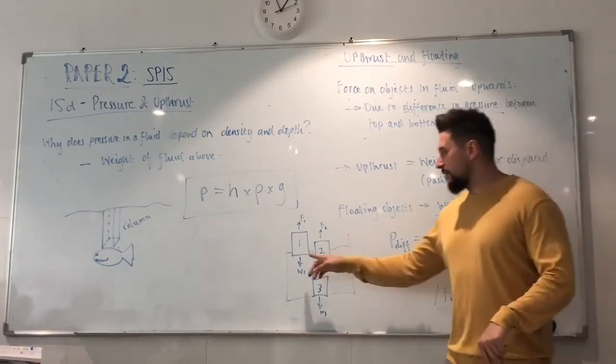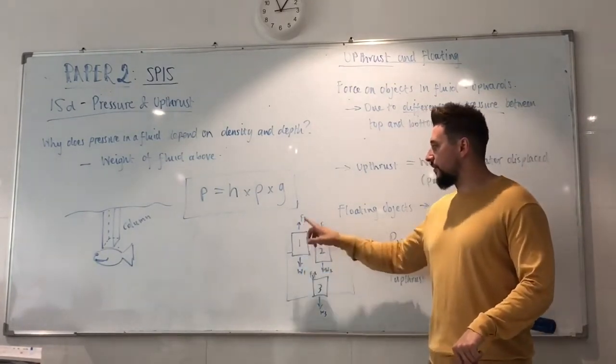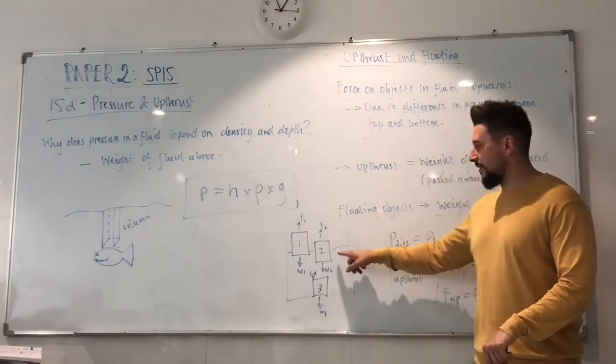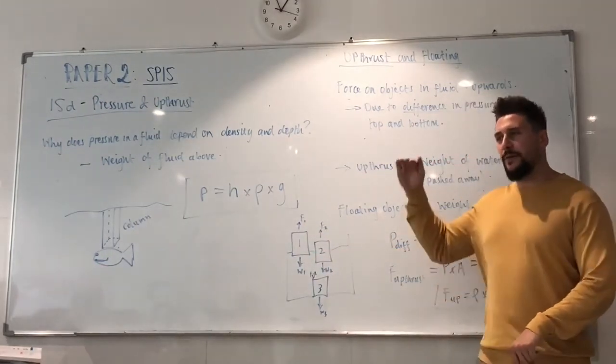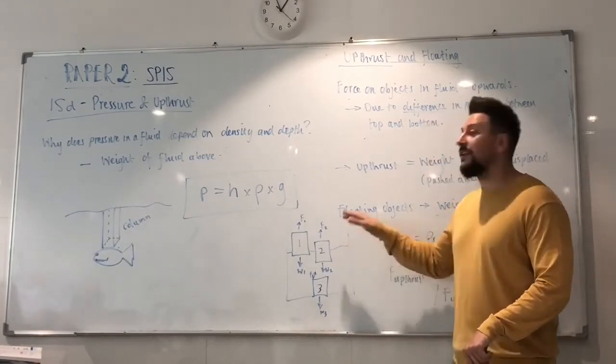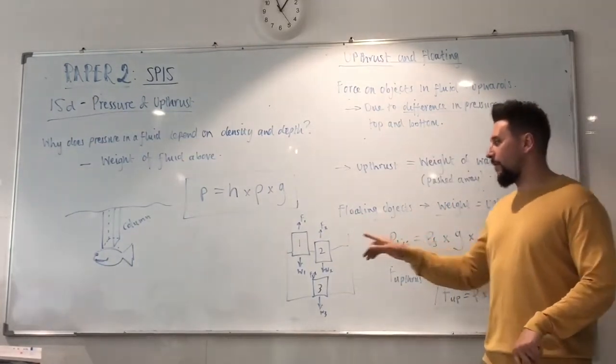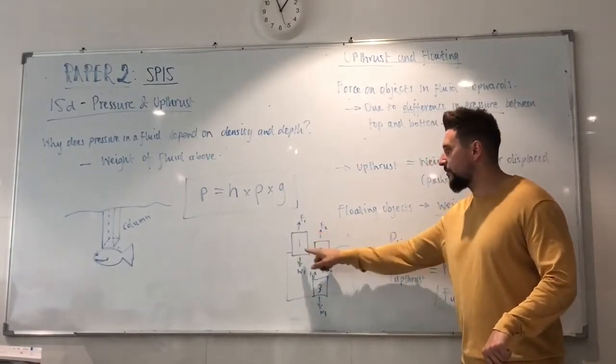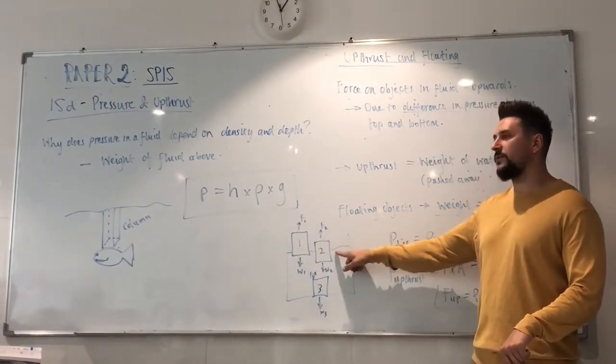Alright? This one is floating, the weight down equals upthrust up, but it's floating higher. This object too is also floating, but it's floating lower. So again, in this case, the weight still equals the upthrust, but what do you know about the upthrust on object 1 compared to the upthrust on object 2?